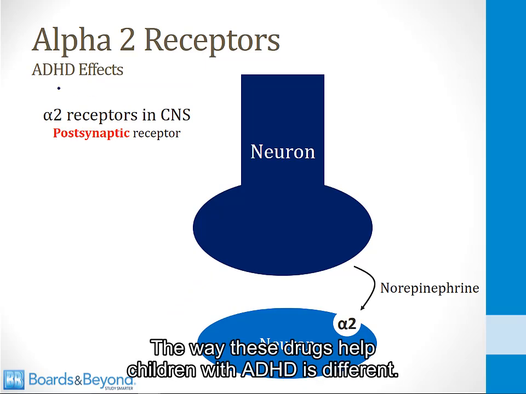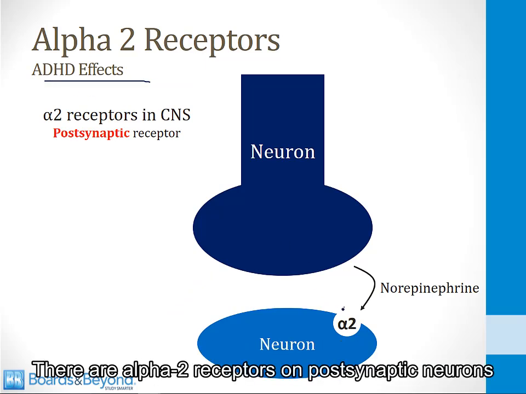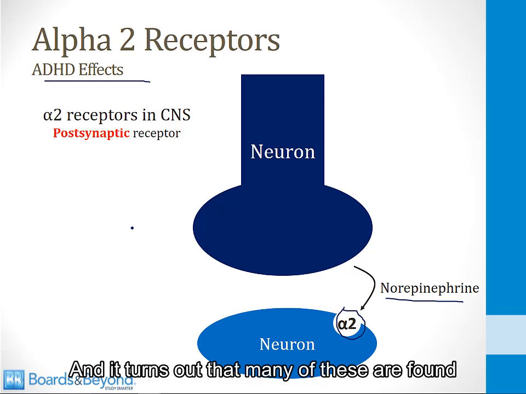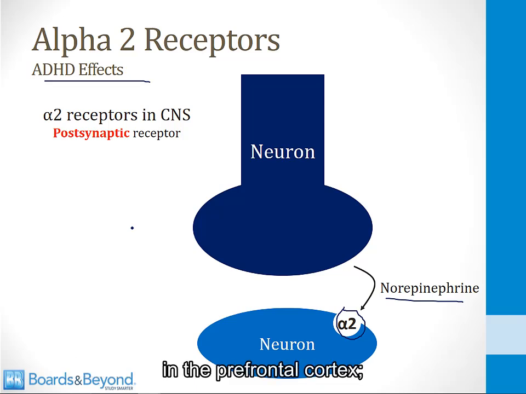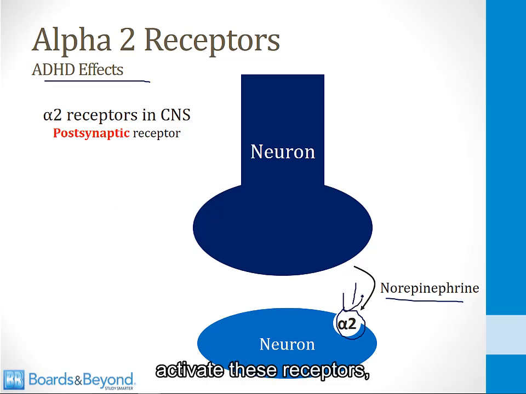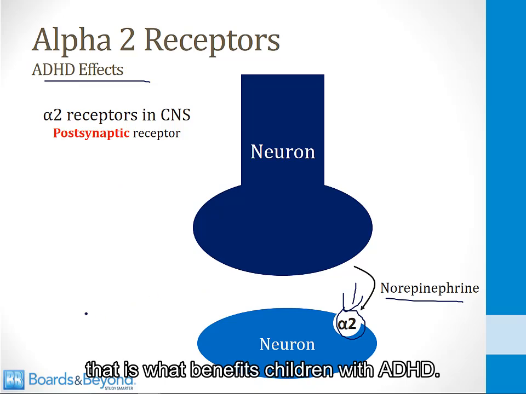The way these drugs help children with ADHD is different. There are alpha-2 receptors on postsynaptic neurons that can be activated by norepinephrine. And it turns out that many of these are found in the prefrontal cortex, and when drugs like clonidine and guanfacine activate these receptors, that is what benefits children with ADHD.